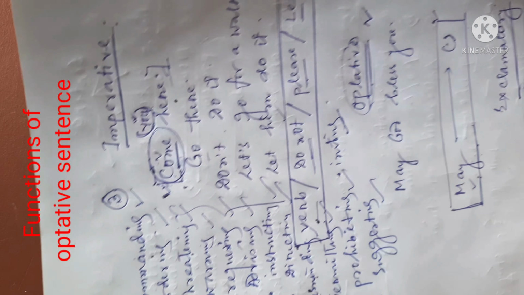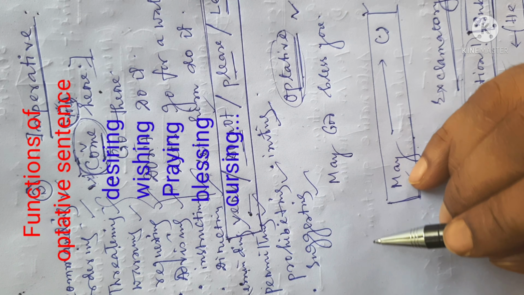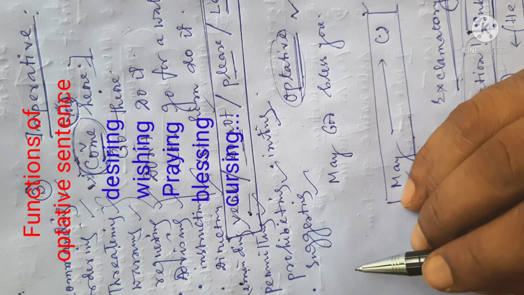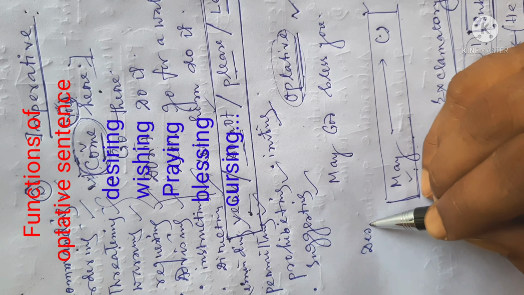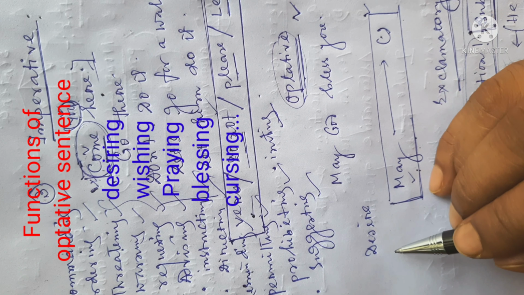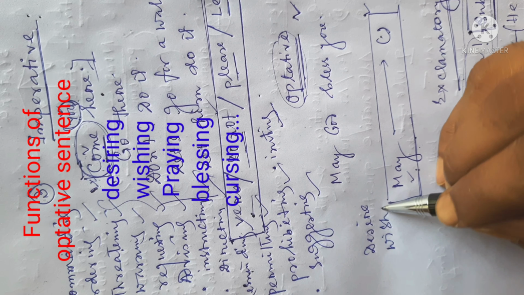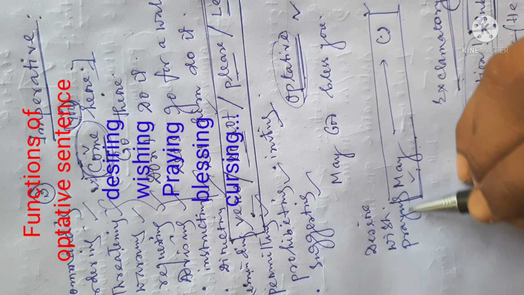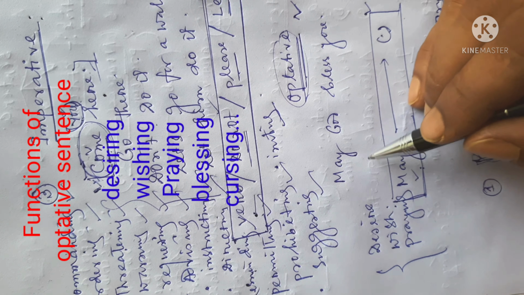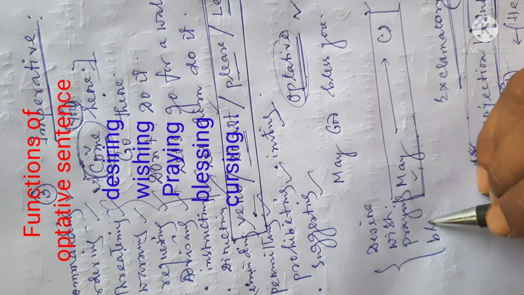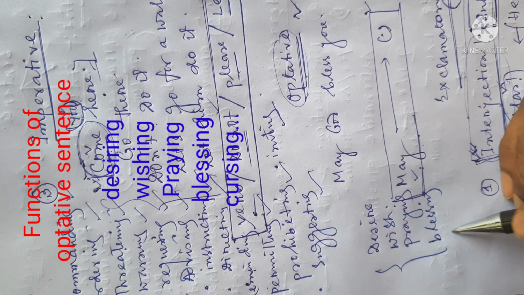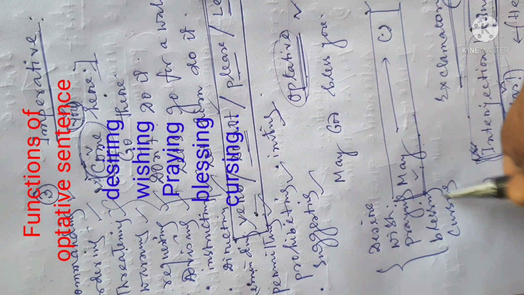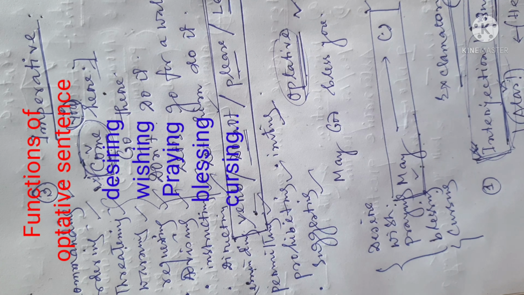In case of optative sentence, there are some functions of the sentence. Suppose to describe the desire, to describe the wish, to describe the prayer. These type of sentences, not only these but also the blessing, curtseying, these type of sentences are used.